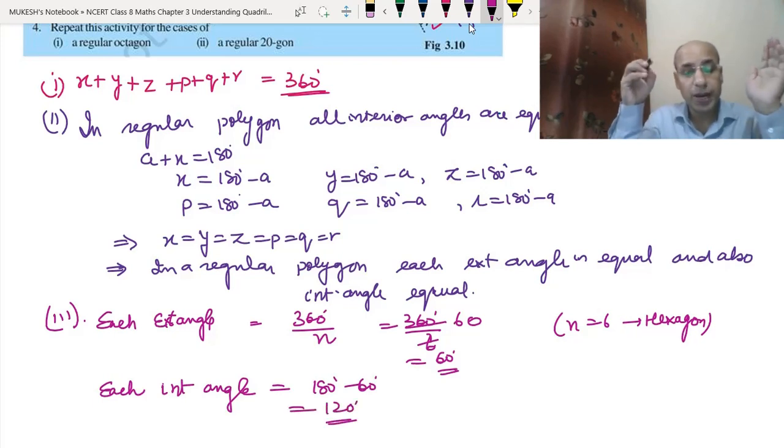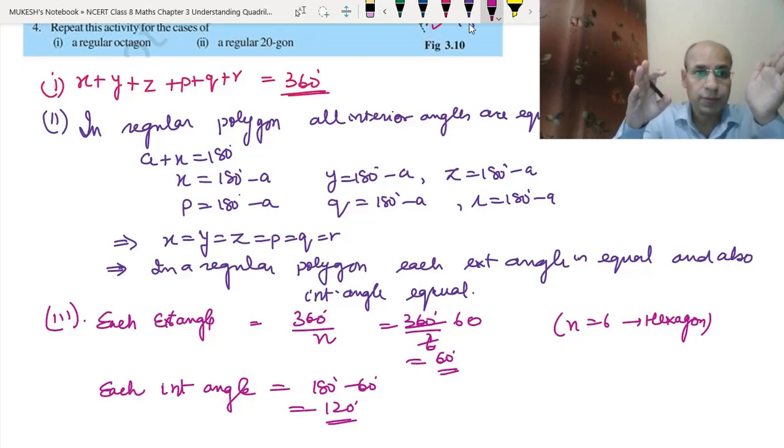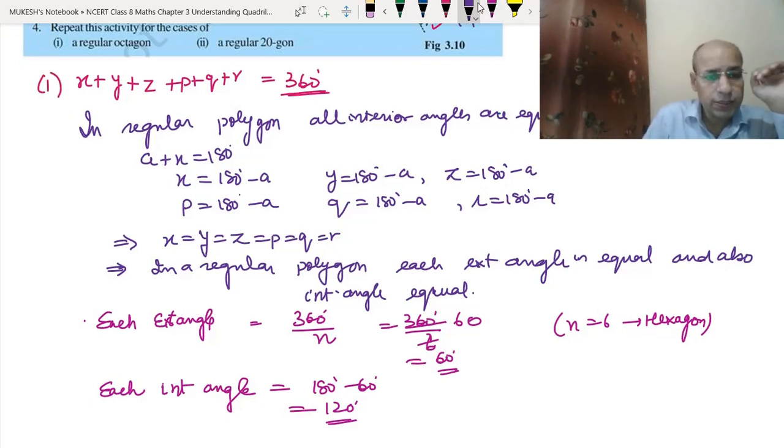As we know the straight formula, the sum of the exterior angles of any polygon is 360 degrees, and if we divide it by the number of sides, because it is a regular polygon, we will get each exterior angle. By subtracting it from 180, because it forms a linear pair, we can find the interior angle also. This is 1, this is 2 and this is 3. So this was the first part and this was the second.